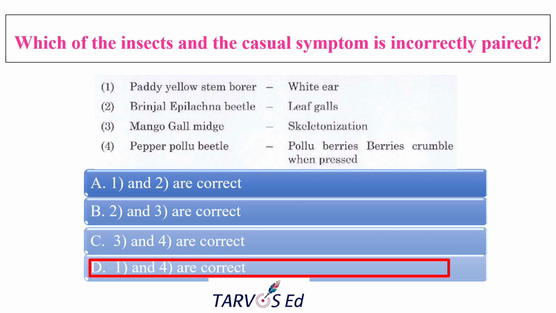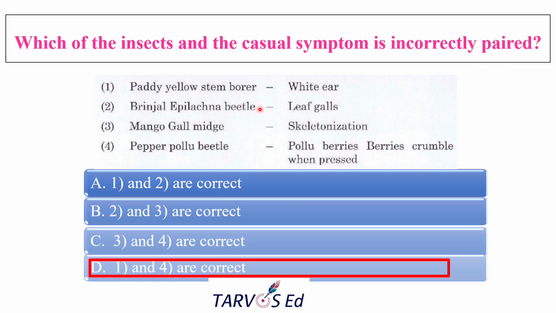And the correct answer is 1 and 4. Paddy yellow stem borer, which is Scirpophaga incertulas, causes the white ear during the panicle formation or flowering stage. It sucks the entire content from the grain, so that there will be chaffy grains. That is nothing but the white ear, right? If the damage occurs at the vegetative stage, it is considered a dead heart. So the main things are dead heart as well as white ear. So the first statement is correct.